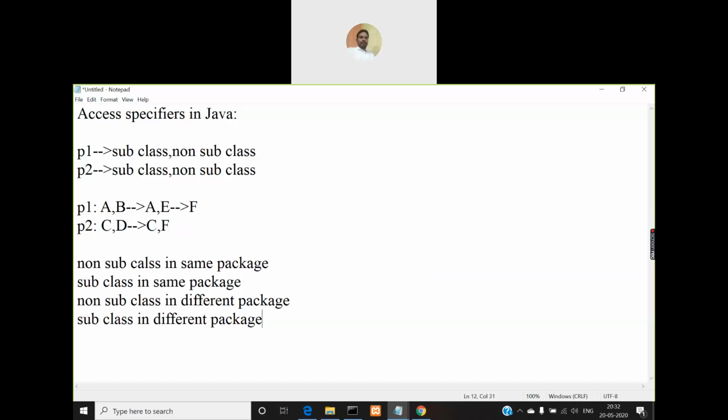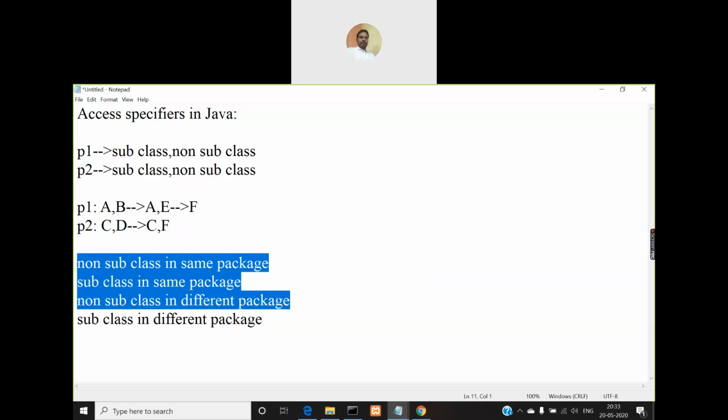So altogether you will get four different combinations: non subclass in same package, subclass in same package, non subclass in different package, and subclass in different package. Why do we make all these four different combinations? Because we want to use public, private, protected, and default access specifiers in Java, right? So these four access specifiers will be based on these four combinations.